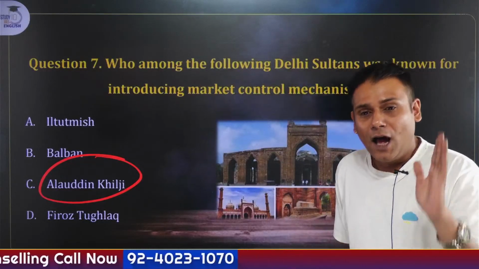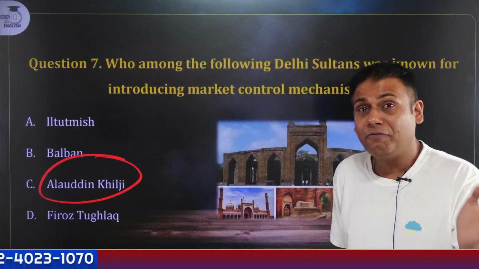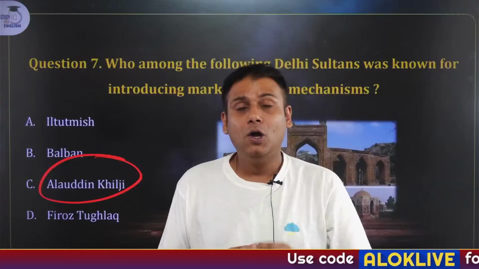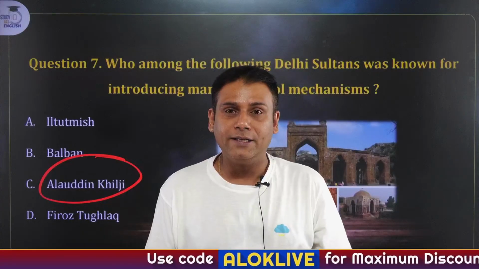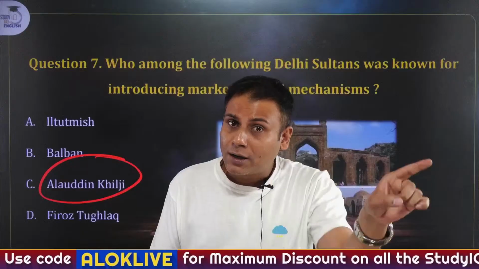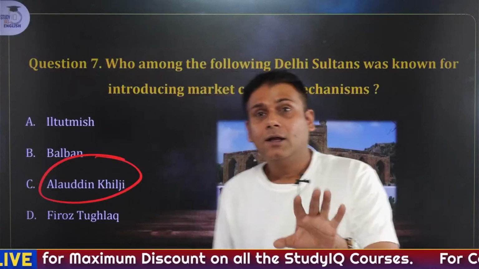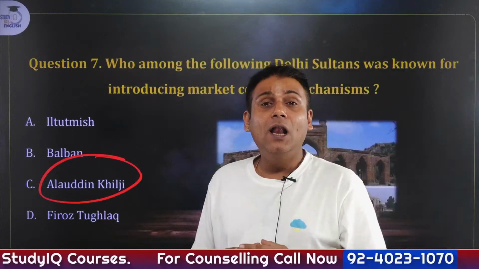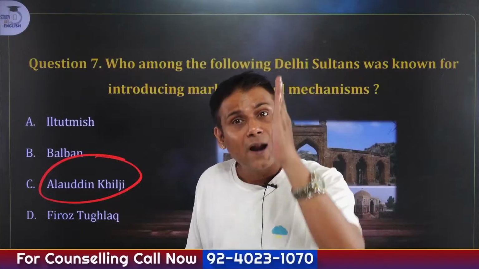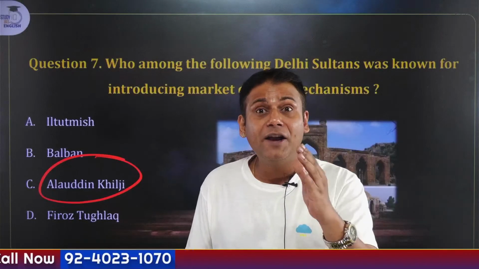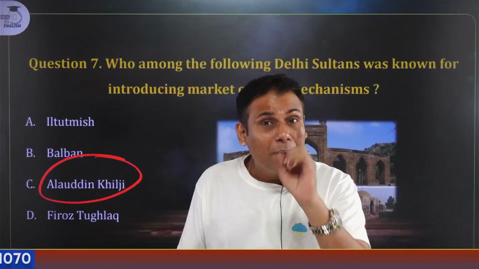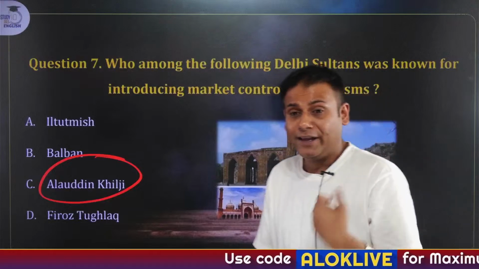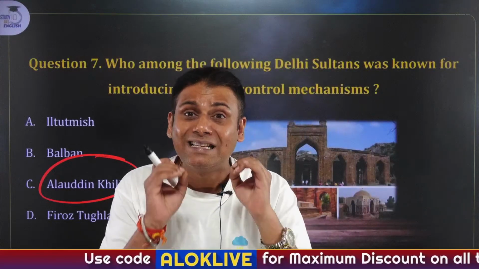Now, Alauddin Khilji had created 4 separate markets. One market was for grain and groceries, another for horses, one for slaves, and another for miscellaneous commodities. Stock holding was not allowed. Apart from this, the prices of the commodities were fixed. To check corrupt practices, Alauddin Khilji had created a separate department which was called the Diwan-e-Mustakhraj department. Please remember this. The Diwan-e-Mustakhraj department was created by Alauddin Khilji to check corrupt practices.